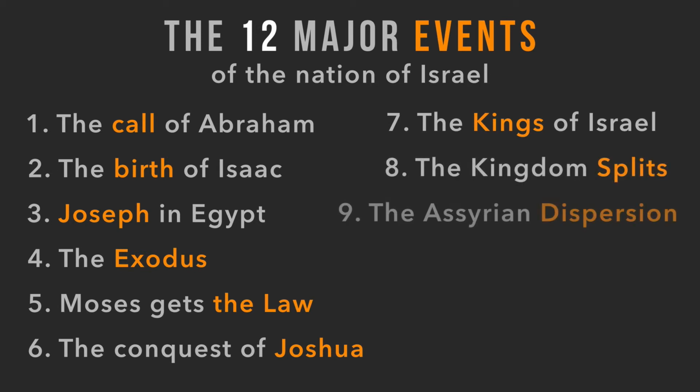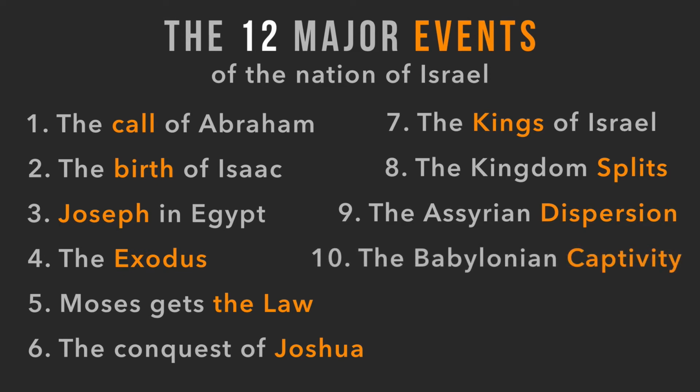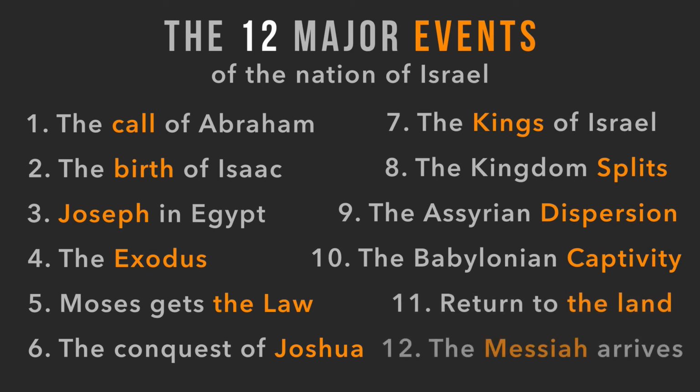And then you have the Assyrian dispersion of the north, the Babylonian captivity of the south of Judah, the return to the land, and then the Messiah arrives, the arrival of Jesus of Nazareth. So these are the 12 events. In fact, the first 6 we looked at in part 1, and then we're going to look at the second 6 here in part 2, and part 2 is going to lead us right up to the arrival of Christ.